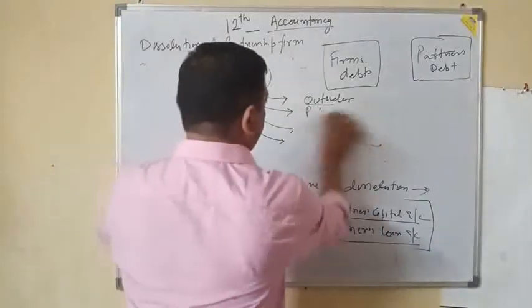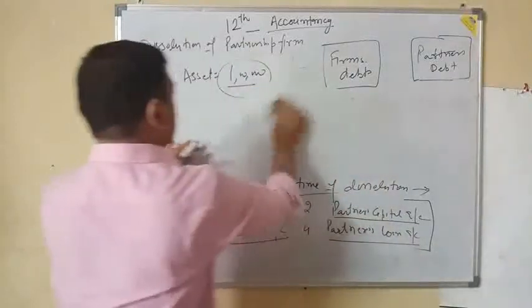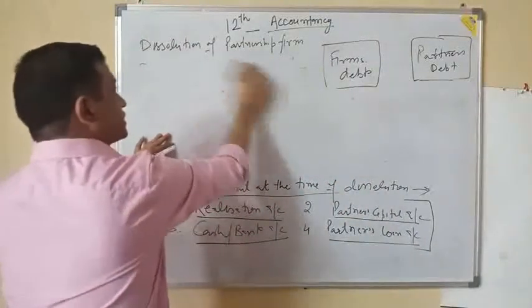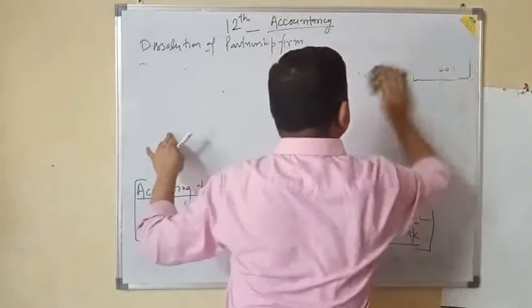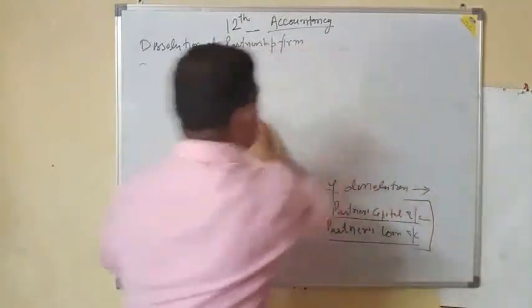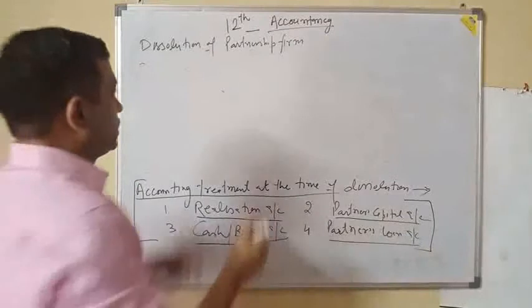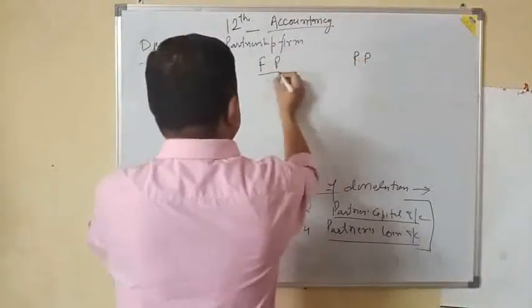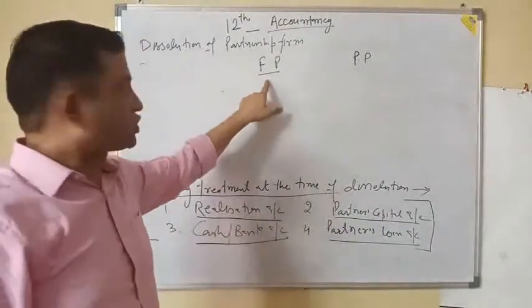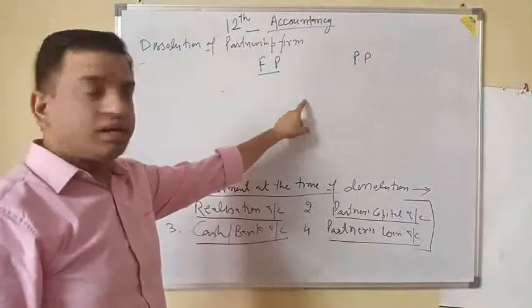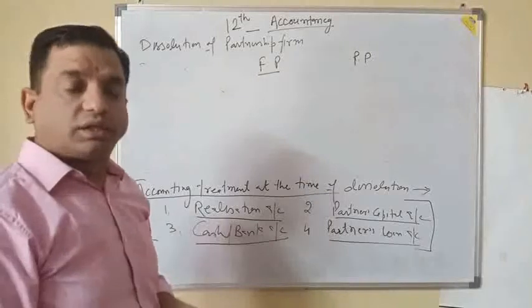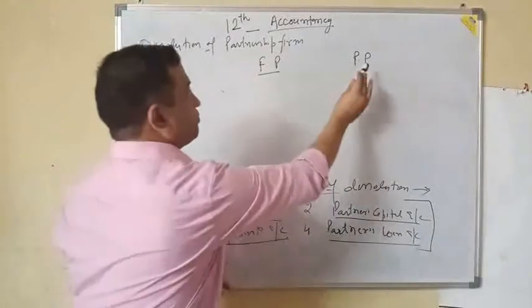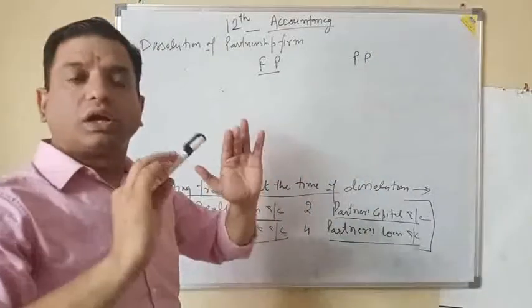Now you will get two more things in this category, that is firm's property and partner's property. One is firm's property, one is partner's personal property. Firm's property will be utilized first of all for the firm's liability. If anything is left, then it can be utilized to pay the partner's personal liability.